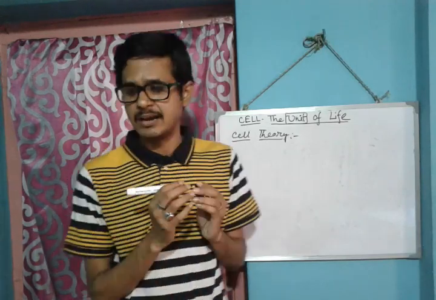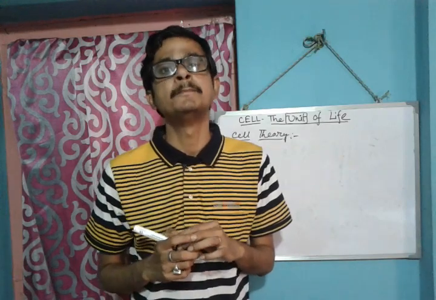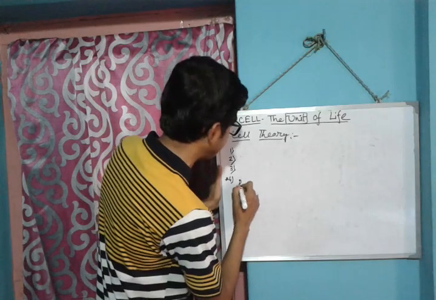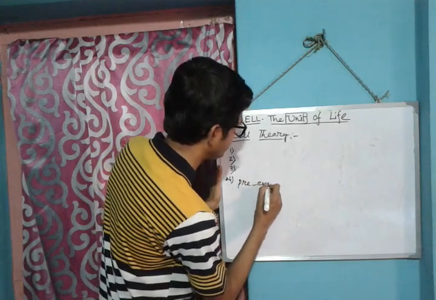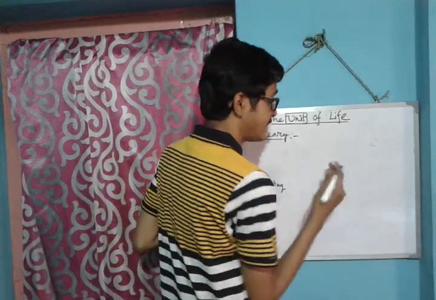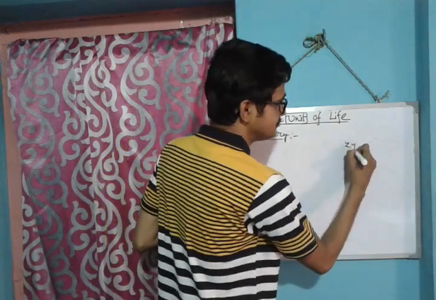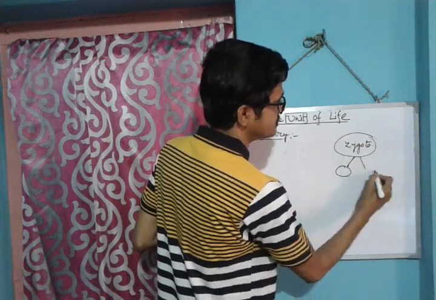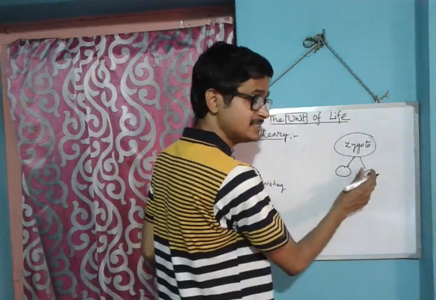Number four is very important: all cells arise from pre-existing cells. What do we mean by pre-existing cells? At first I told you about the zygote. With the help of the zygote, multicellular organisms are formed.